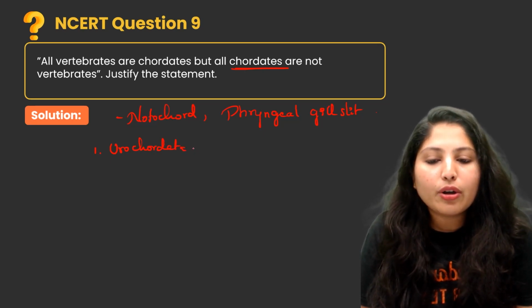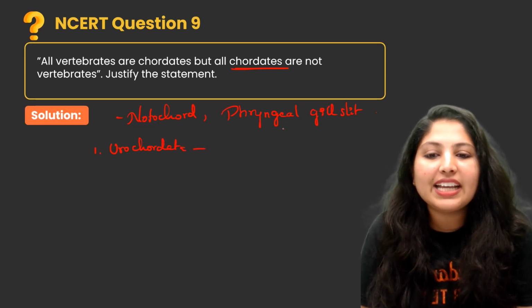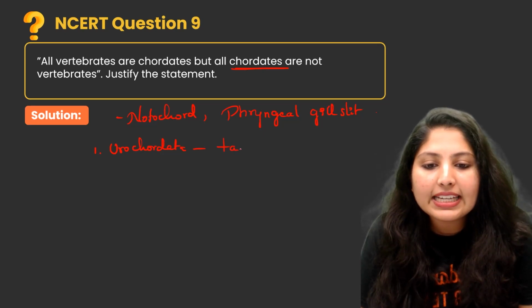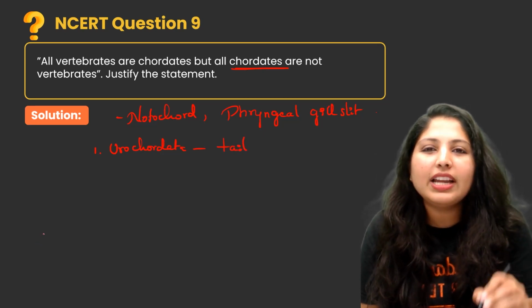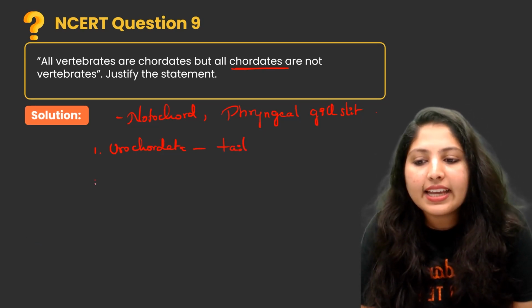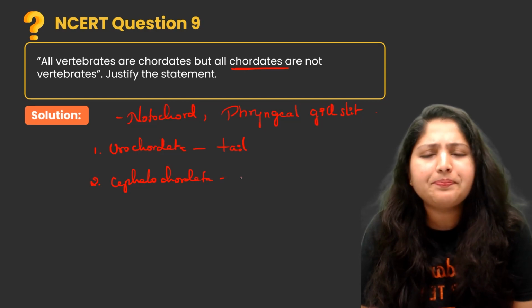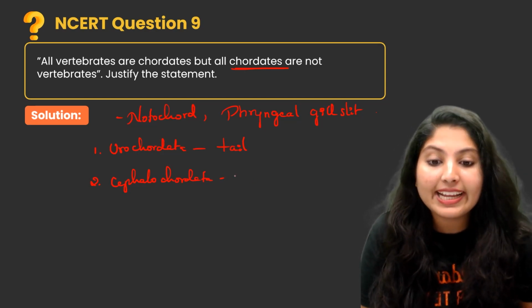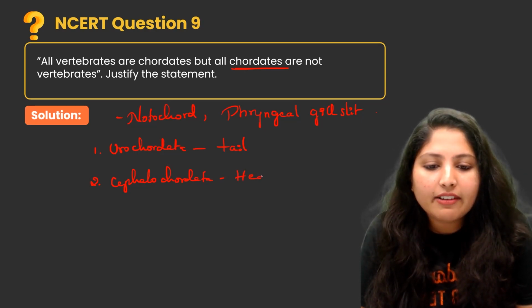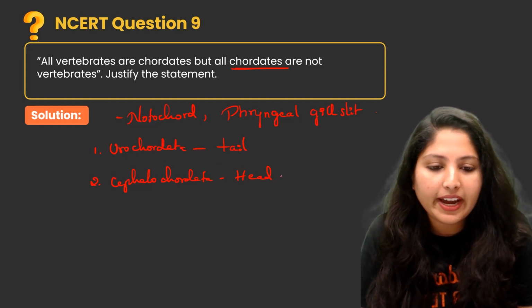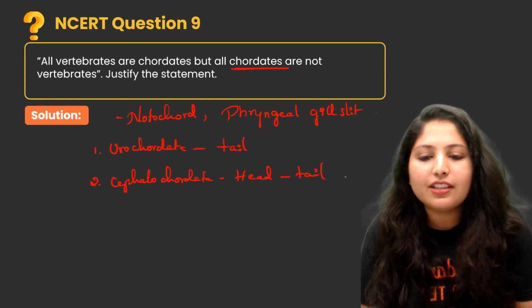In urochordata, the organism contains notochord only in the tail region. Second one is cephalochordata. In cephalochordata, from head to tail, we can find notochord.